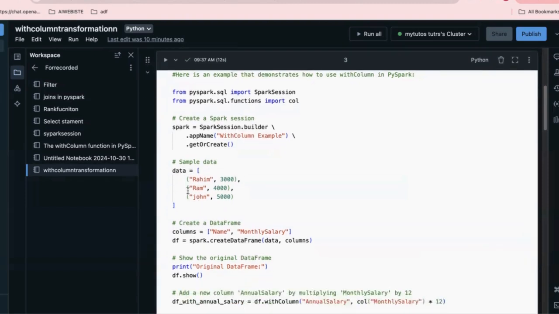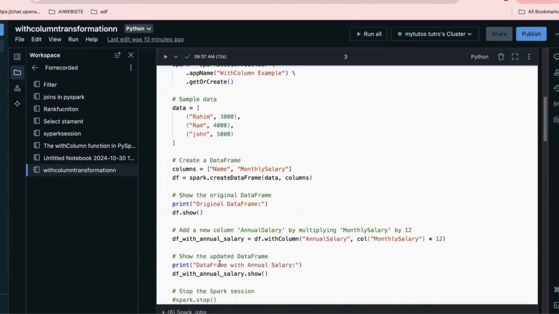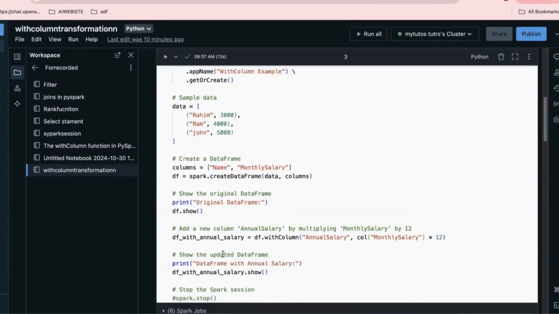After assigning the data set, I'm creating a data frame, because I want to display the data in columns. So this is Rahim and this is 3000. I want to assign the names name and monthly salary, so columns equal to name, monthly salary. Then I'm creating the data frame: spark.createDataFrame with data equal to data, this is the data set, and the columns. Now I'm printing the original data frame with df.show.